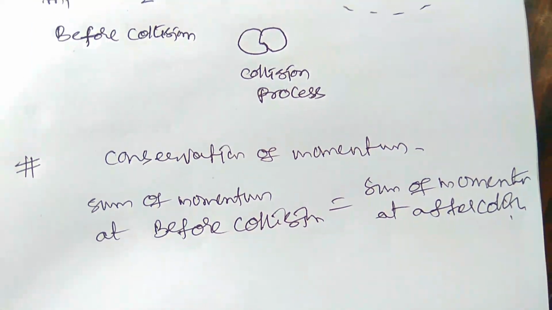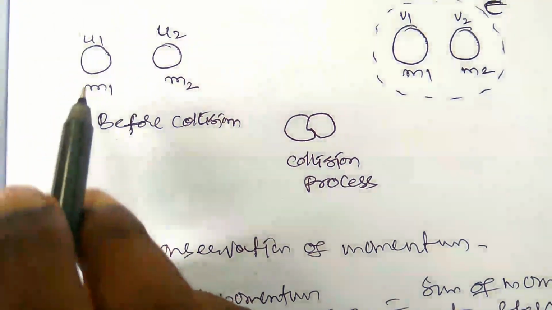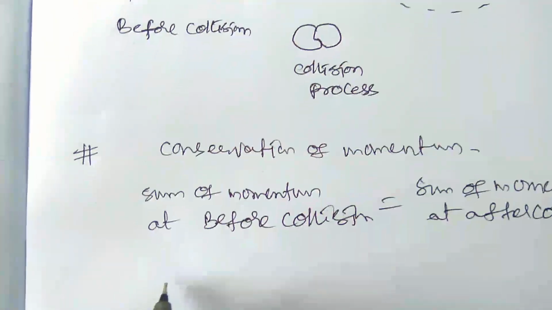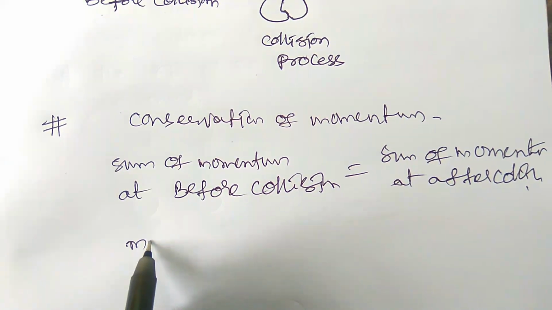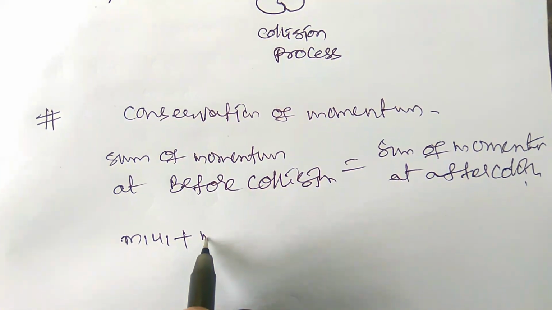Right? So before collision they have the momentum m1 u1 plus m2 u2.